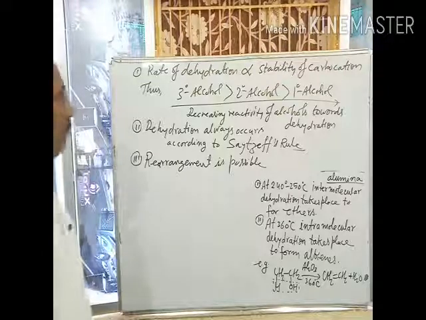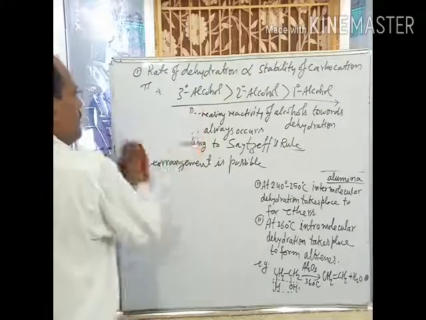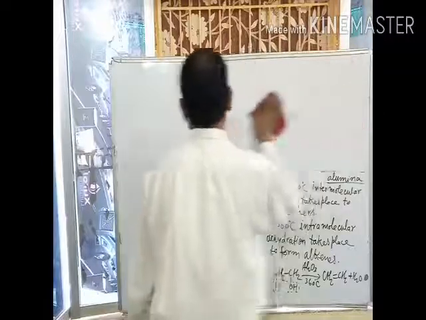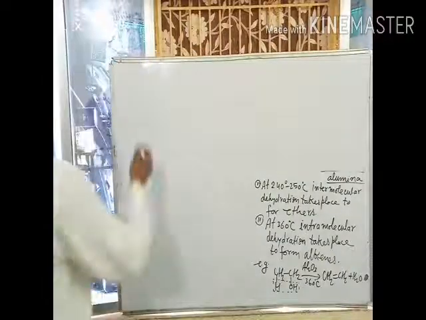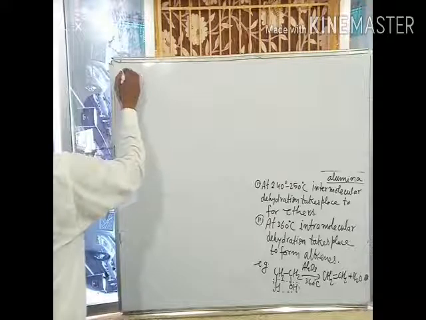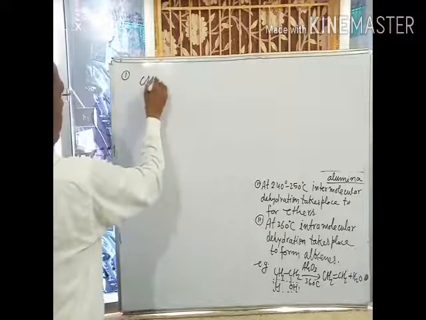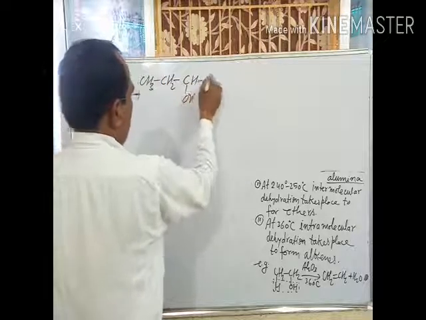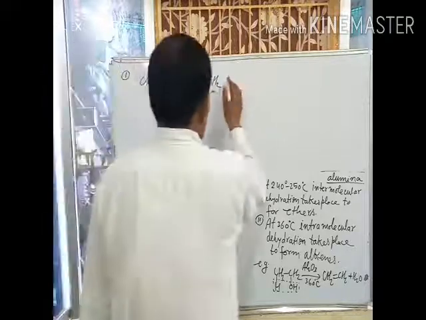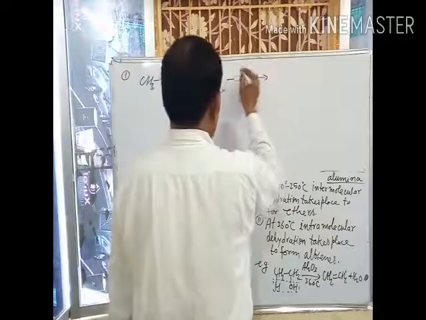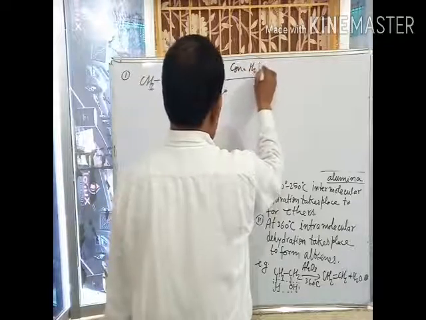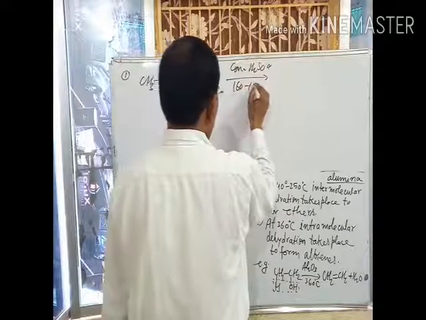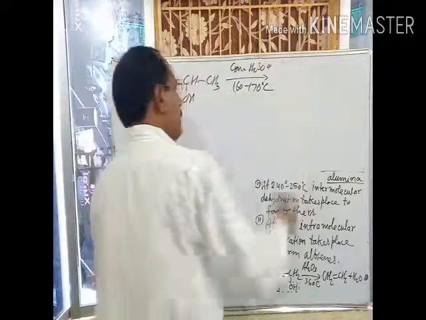Okay. With the help of these instructions, complete the following reaction and give its mechanism. First, if we take secondary alcohol, this secondary alcohol and concentrated H2SO4 at 160 to 170 degrees Celsius, then what will happen?